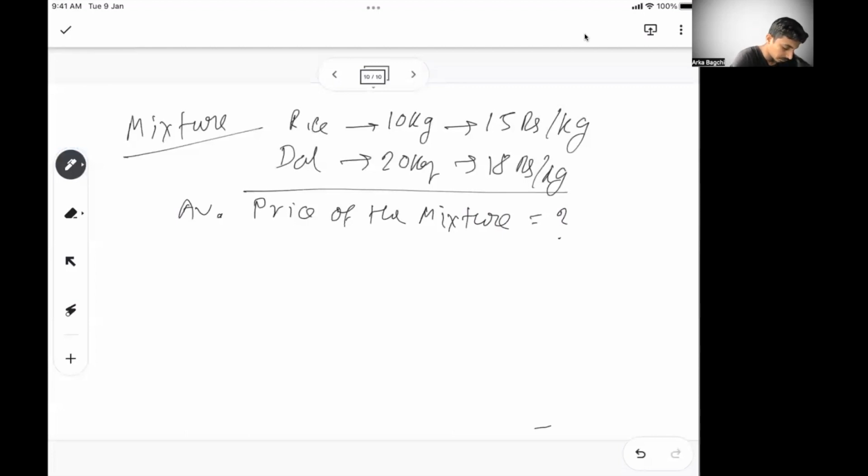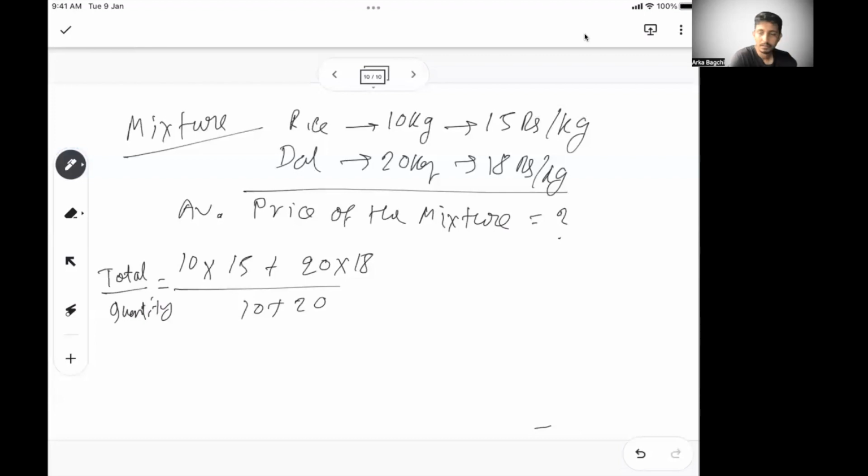So again, the idea is to do 10 into 15 plus 20 into 18, by 10 plus 20. So this is the total, divided by the quantity. That's the normal way of calculating the problem.